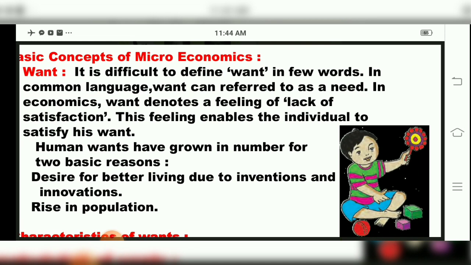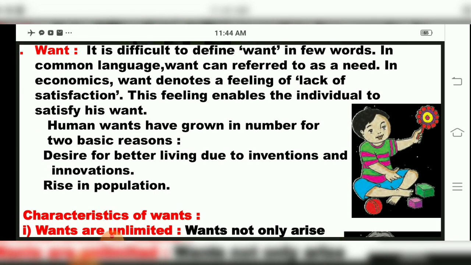So human wants have grown in number for 2 basic reasons. That is, the desire for better living due to inventions and innovations, and the rise in population. So see, human wants are always demanding. It comes in 2 ways: either you are demanding for basic reasons, or you are demanding a luxurious lifestyle. That means you want to improve your standard of living. That's why wants also increase. So rise in population is there, inventions and innovations are there.